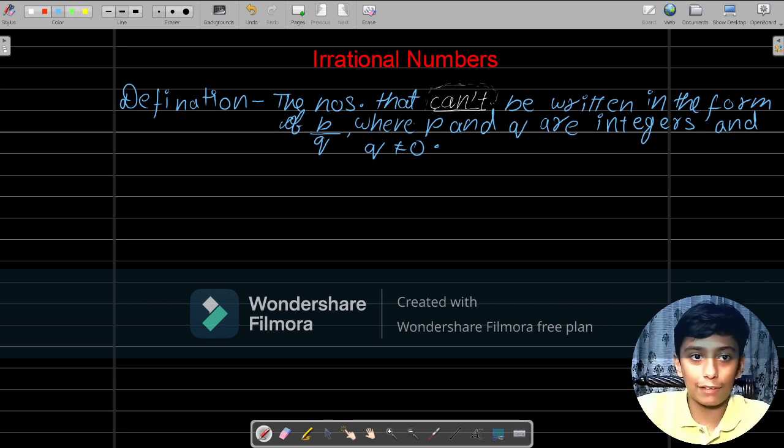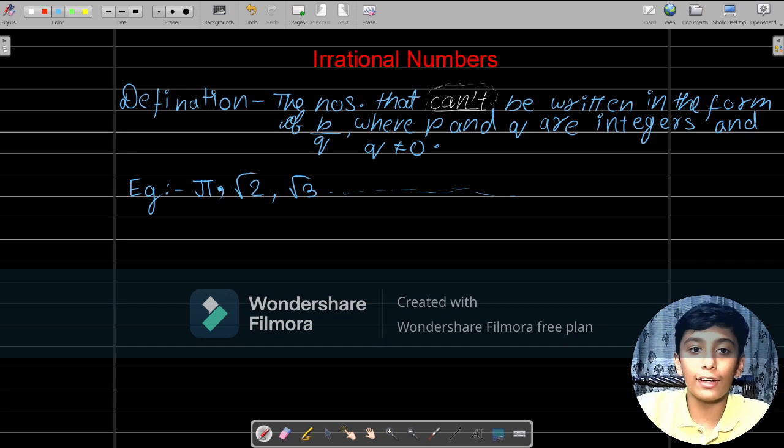Example. First, for now, the first number is one which you have learned, which you use in mensuration, that Greek letter. Remembered? Yes, pi. After pi, let's take root 2, root 3, etc. Right?